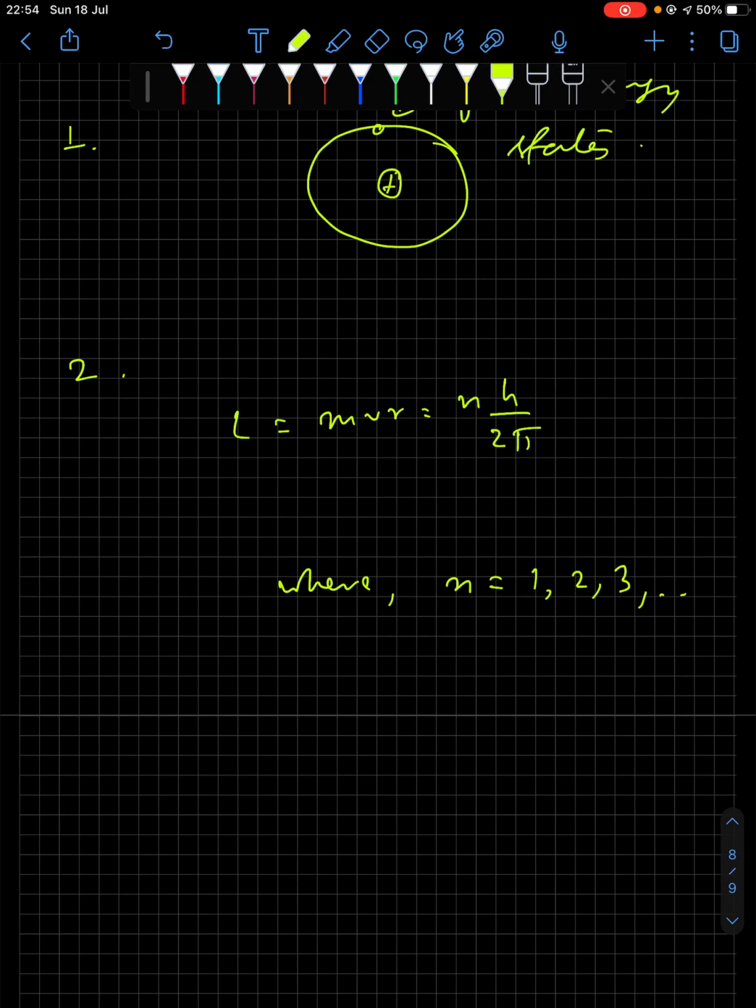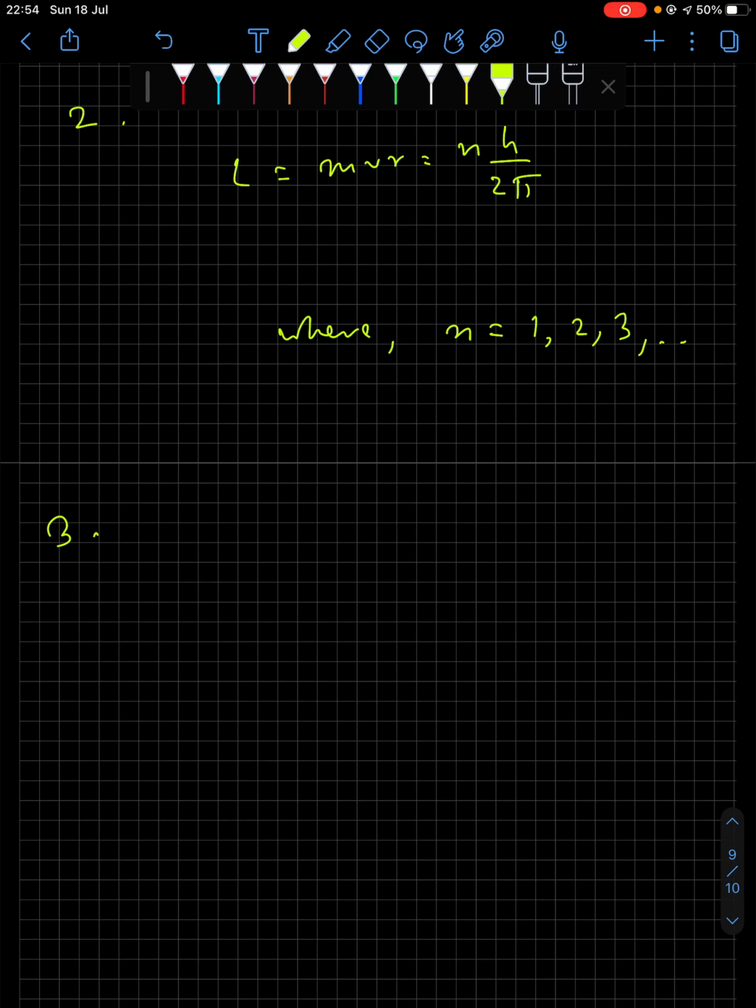electrons will not appear. Number 3, electrons can definitely jump from an outer energy level to an inner energy level. In that situation, a photon will be released, whose energy will be h nu.